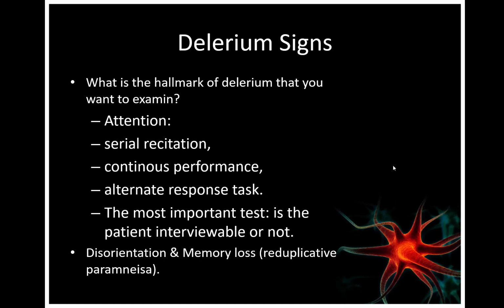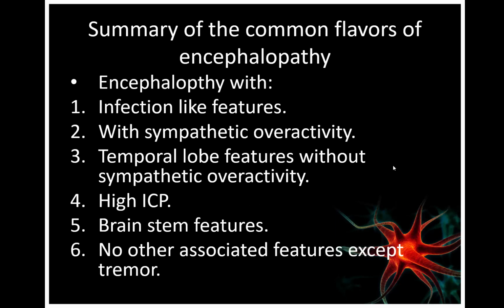And there is something called reduplicative paramnesia, which means the patient thinks he is in the city where he used to live most of his life. So if he lived, for example, in Riyadh most of his life, and he is currently in Jeddah, you ask him, where are you now? He will say Riyadh. He doesn't remember that he moved to Jeddah. They might also have postural tremor, which is another sign of delirium.